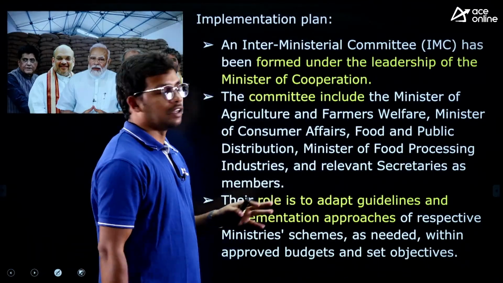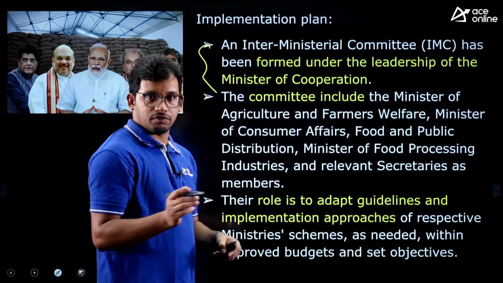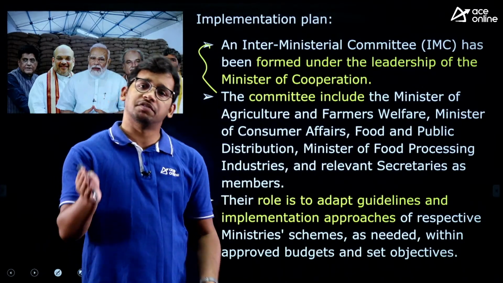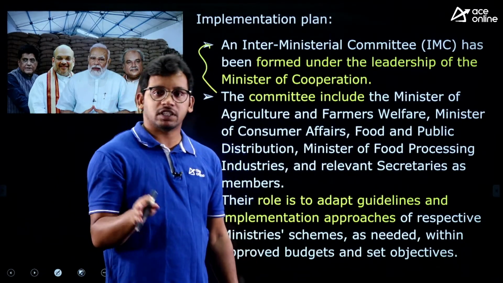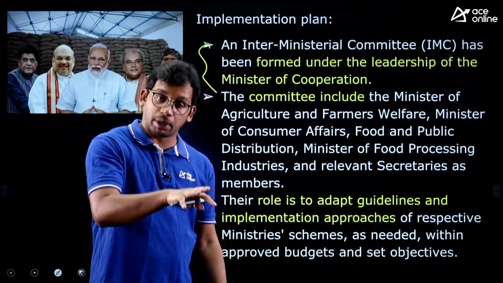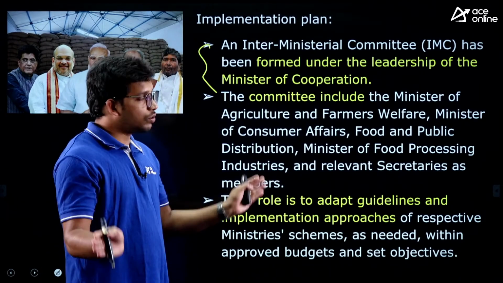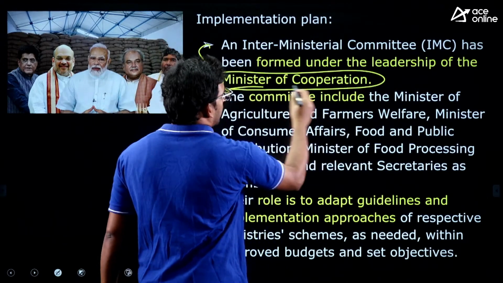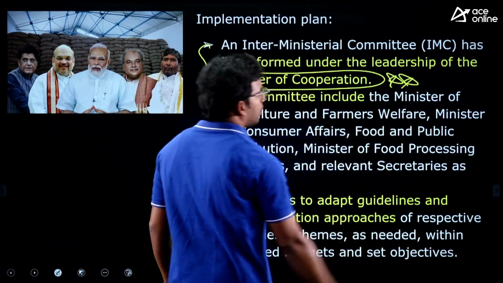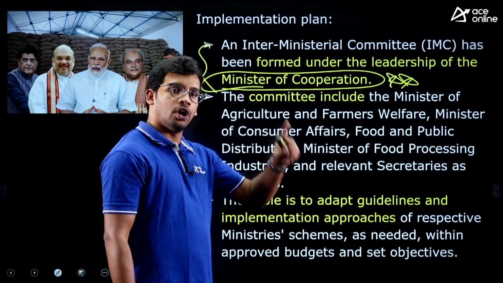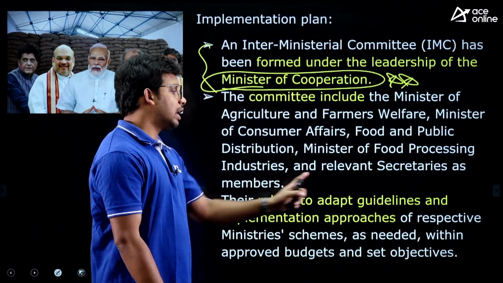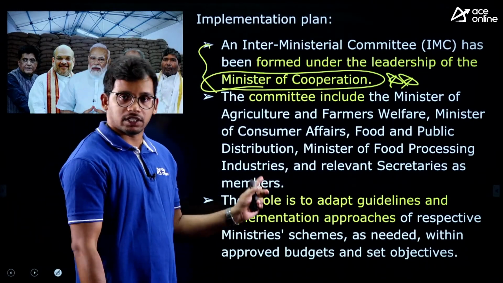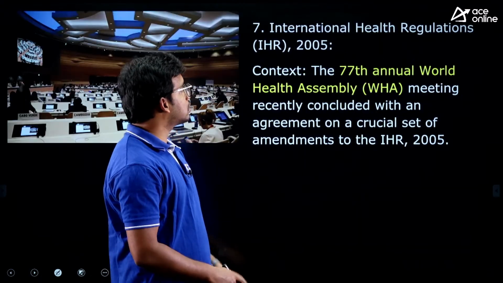To implement this, a lot of ministries are going to coordinate, because we need the Ministry of Agriculture, the Ministry of Commerce, the Ministry of Finance. A lot of ministries are required in this plan. The Ministry of Panchayat also, because it is at the village level. So they are coordinating with different ministries, headed by the Ministry of Cooperation. This is also important. All the ministries coordinate under the Ministry of Cooperation, and they are going to increase the storage capacity through the primary agriculture credit societies, right? So this is about the plan.